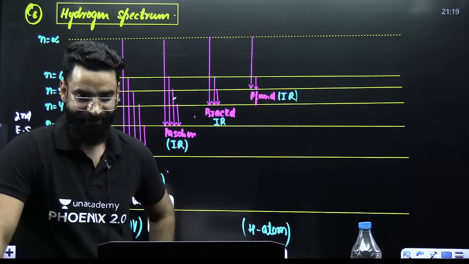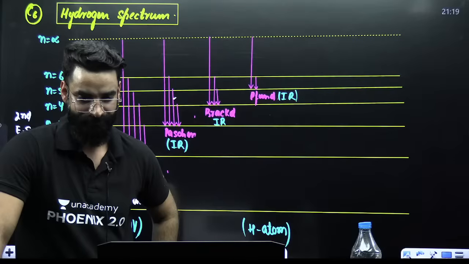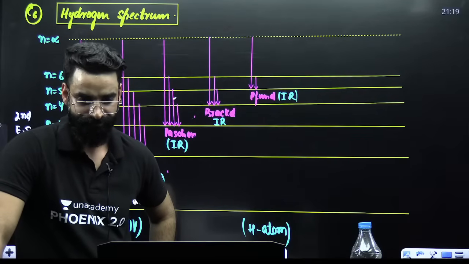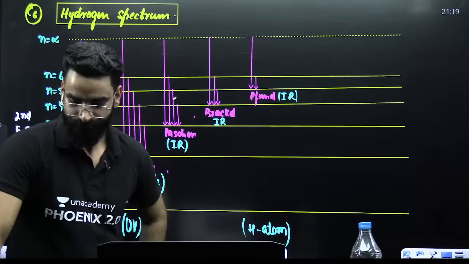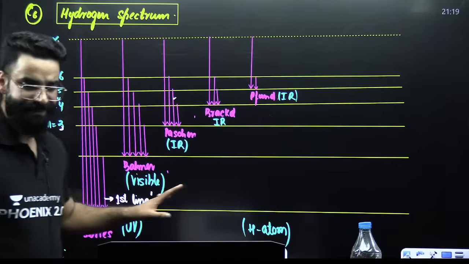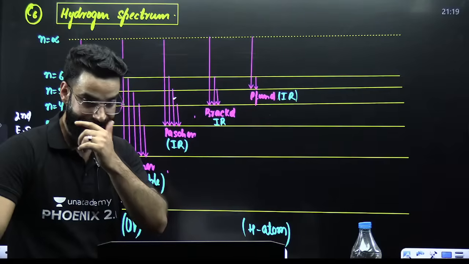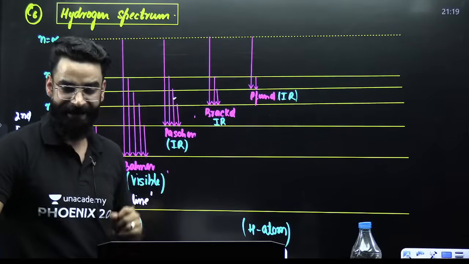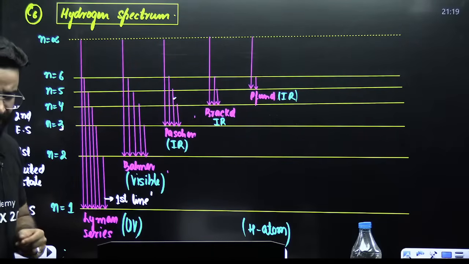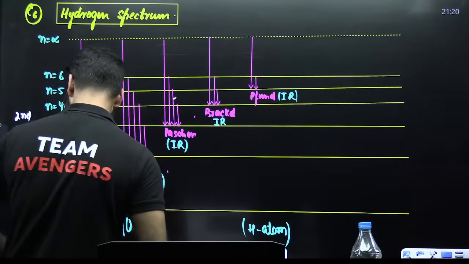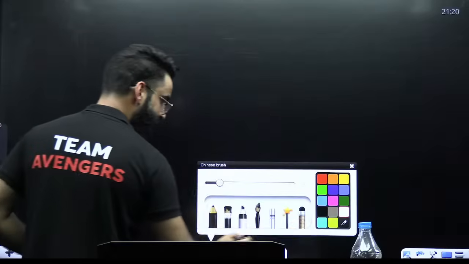This is going to be very, very important. I believe this particular step is clear. Okay. Now, my dear students, there are a few more things which you need to know. What is that?